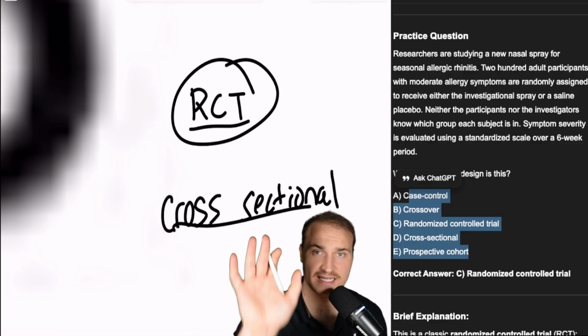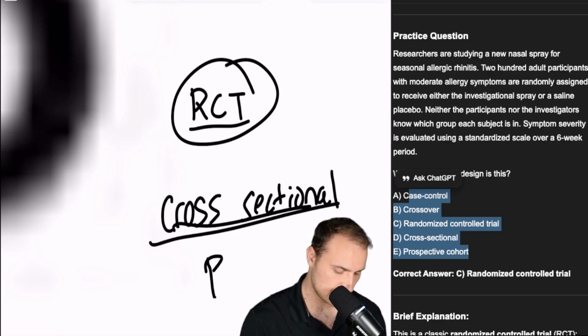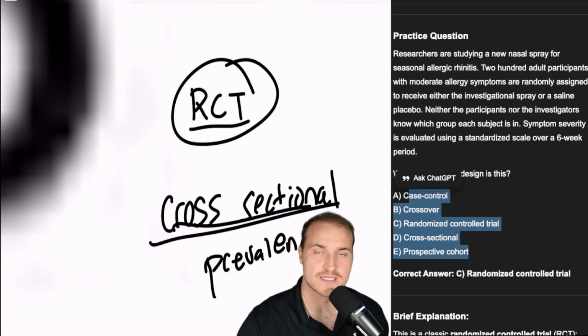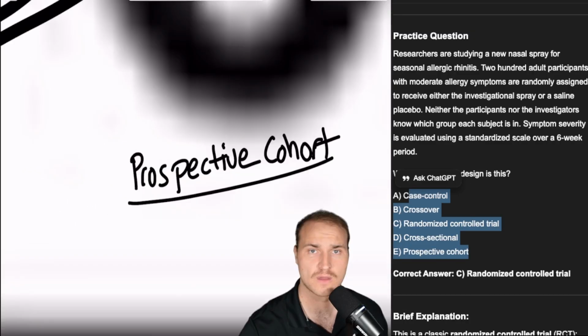Cross-sectional is a snapshot in time. It measures the exposure and outcomes simultaneously. And what they're always going to test you on for this one is the prevalence. And there's no temporality for this. So for an example, they could survey 5,000 people on smoking and the current lung function today in time. That's cross-sectional. Prospective cohort study starts with the exposure, and then you follow forward.